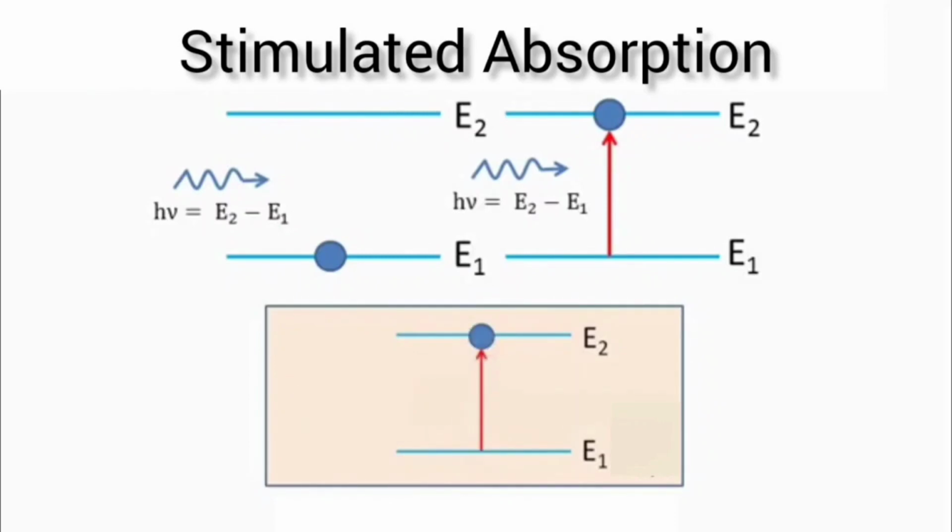This is shown here: the photon is absorbed by the atom, and the atom makes a transition to the higher energy level. Once the photon is absorbed, it is lost. This absorption will be the first step in any laser system. This is known as stimulated absorption.